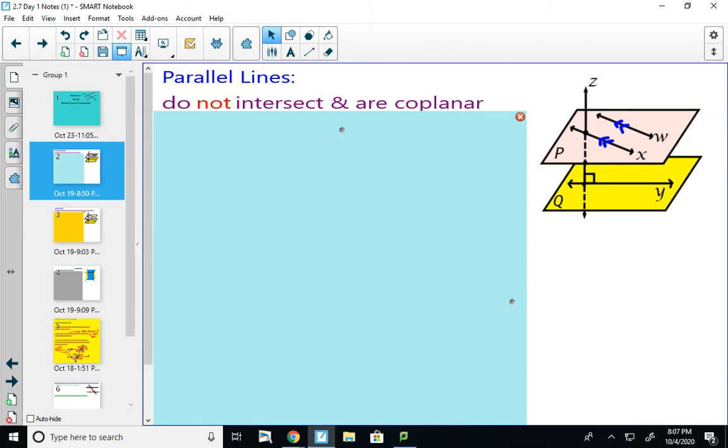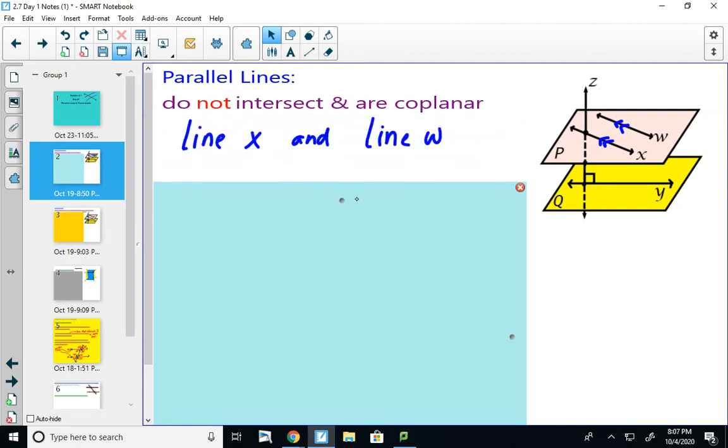So in this diagram, 2 lines that would be parallel are X and W. You'll notice that those are marked with those arrows that I have in blue. It could be a double set of arrows like I have. It could be a single set of arrows. Those arrows could be shaded in and look more like triangles. You're just looking for the same symbol on each line to show that they are parallel.